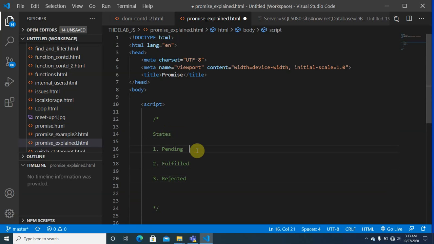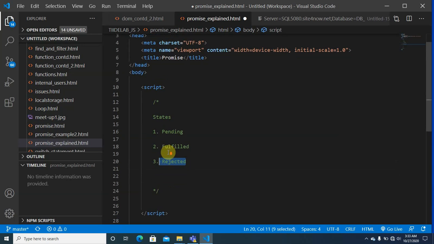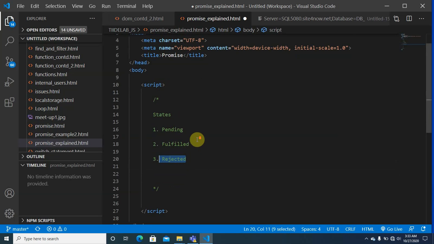Pending is the moment the promise is made. Fulfilled is when the promise is successful, and rejected is when it fails. So these are what we're going to be battling with: pending, fulfilled, rejected.